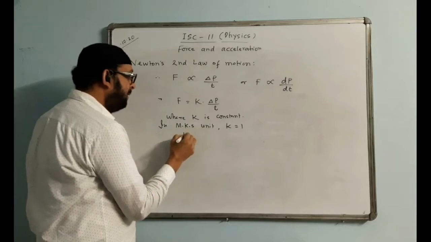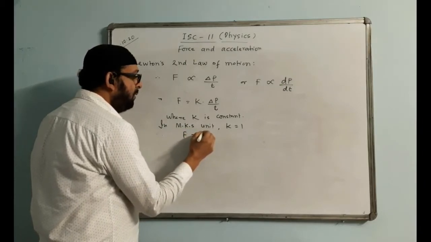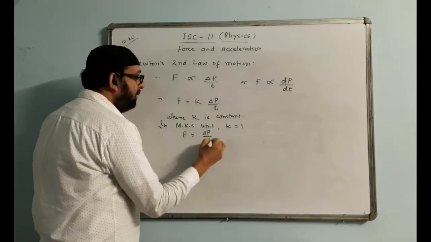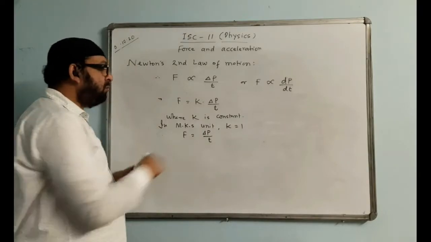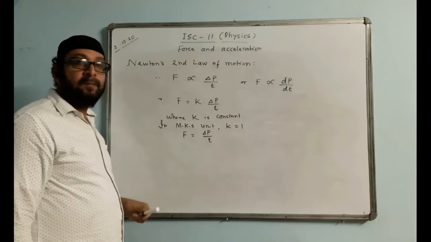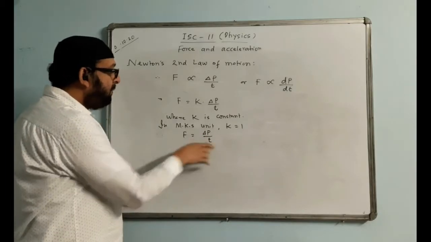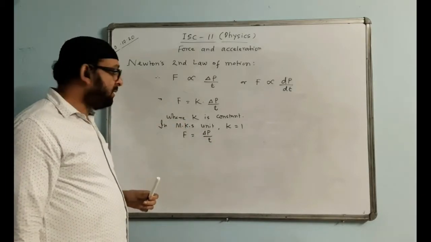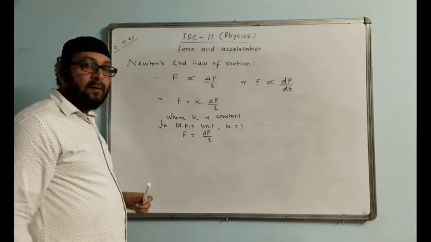We put that value back and we get F is equal to delta P by t. That is, the rate of change of momentum is equal to force. But this happens only in the MKS system. The rate of change of momentum will be equal to the force in the MKS system or MKS units.